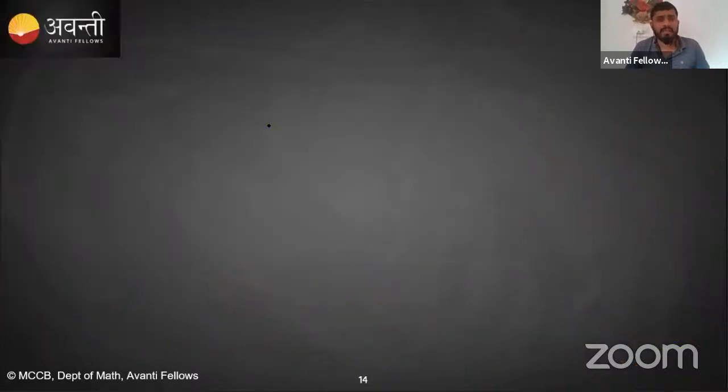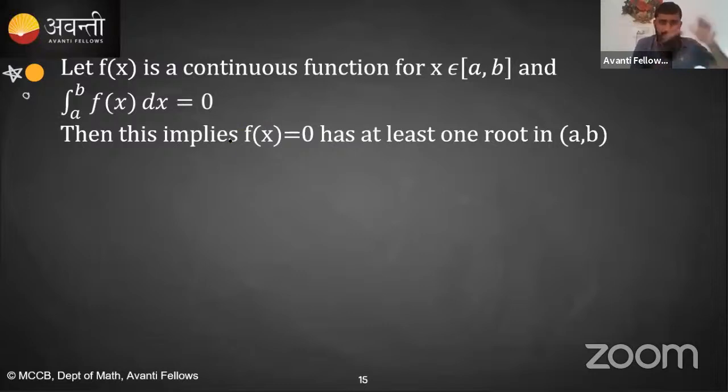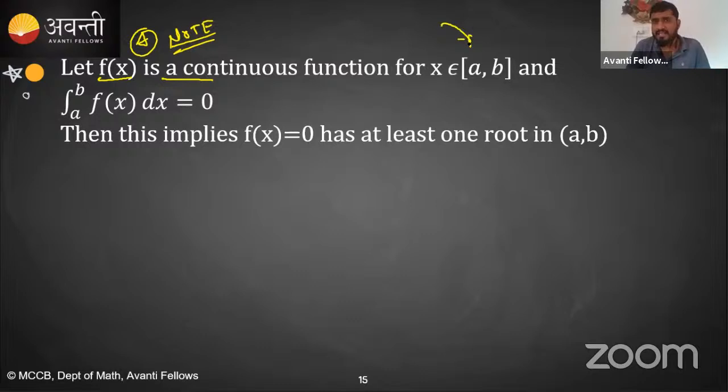If you're having any kind of doubt at any point, you can ask. Now, based on this information, we have one more, a very important and very tricky one. First of all, we have one condition that your function is continuous in this interval from a to b. Function is continuous and the definite integration value is 0.